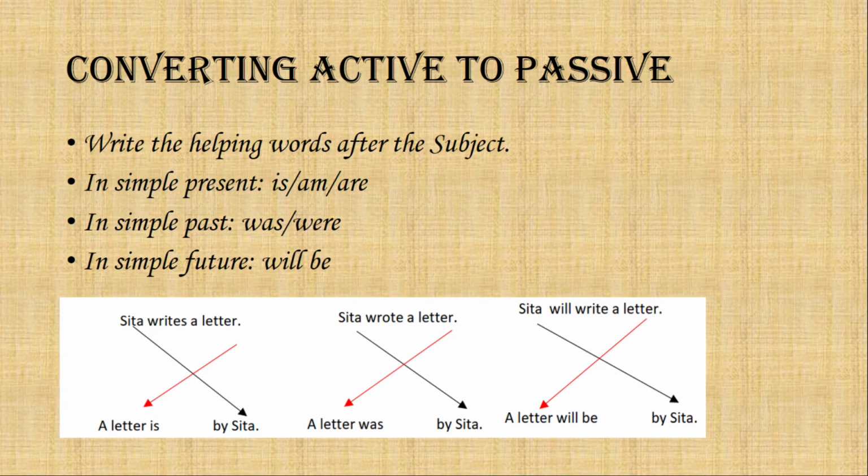So in simple present tense, when we change from active voice to passive voice, there are three helping verbs which we mainly use: is, am, or are. In simple past tense, was and were. In simple future tense, will be. In future tense, in passive voice, always use be. Okay? After will, we always use be.